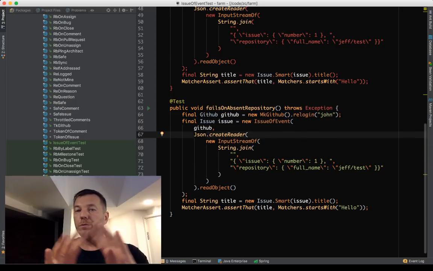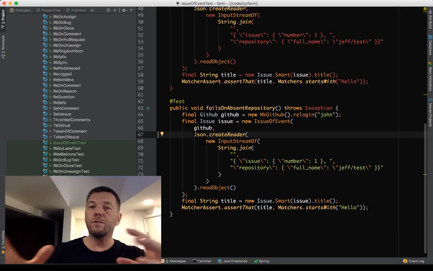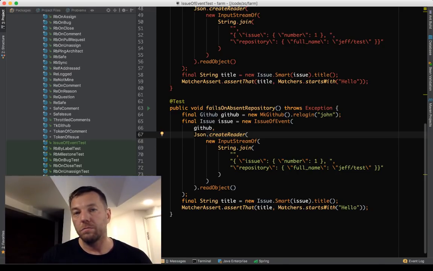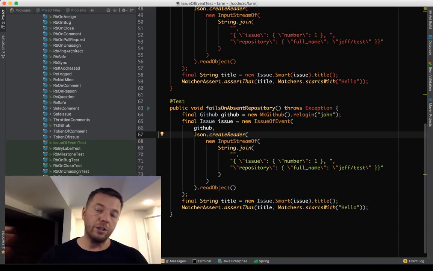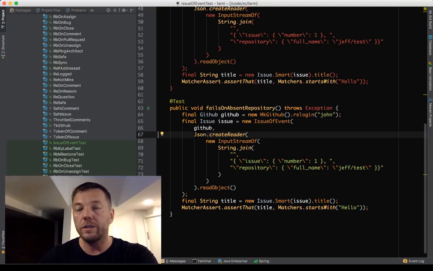Let's reproduce the situation when GitHub sends us the pull request webhook, the JSON data, and right after that JSON data arrives, the user deletes the repository on GitHub. That may happen, right? When we try to get back to GitHub and ask for the title of the issue, there is no issue, no title, no repository. The user just created it, and immediately clicked delete, and the repository is gone. So we're obviously going to have a problem.